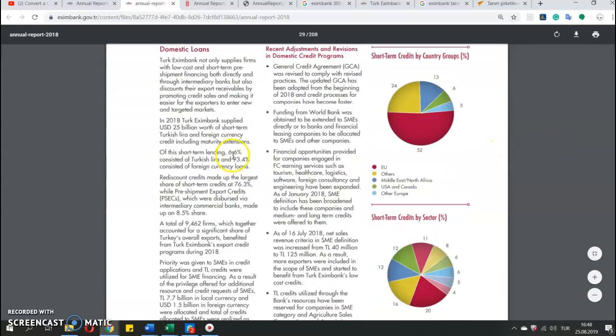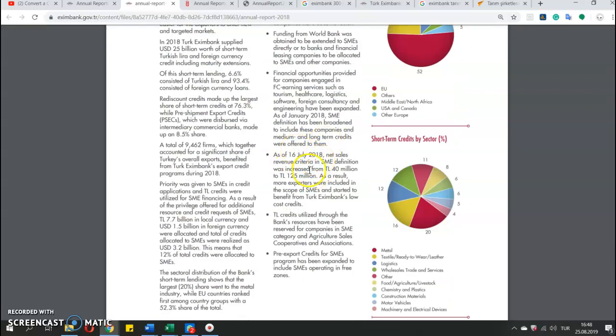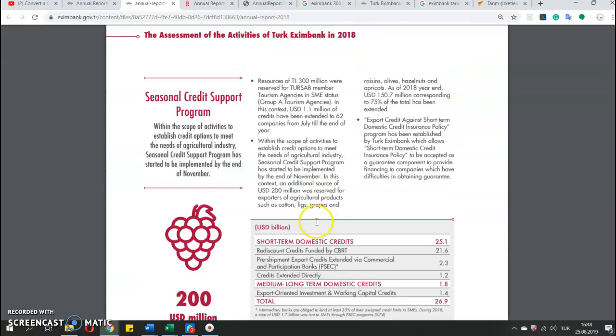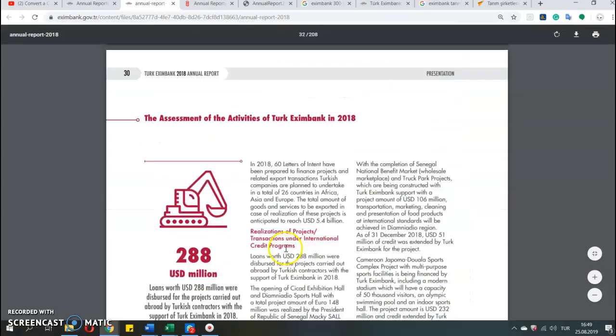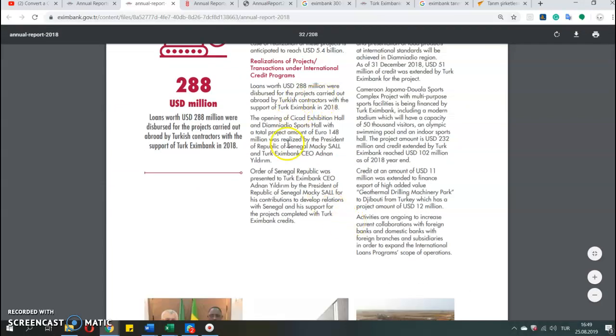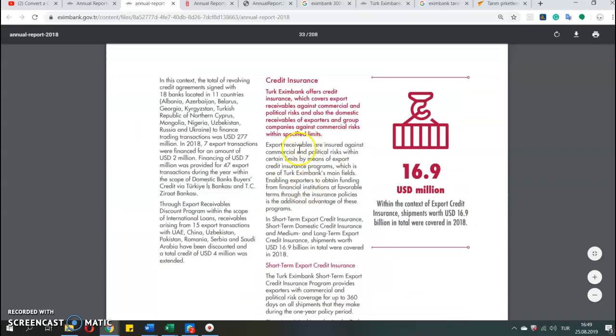Here it describes every program, every activity, every loan program or other credit lines and everything very briefly summarized in bullets. So almost every bullet here, or every paragraph I can say, is a different state act. So I find this very practical.